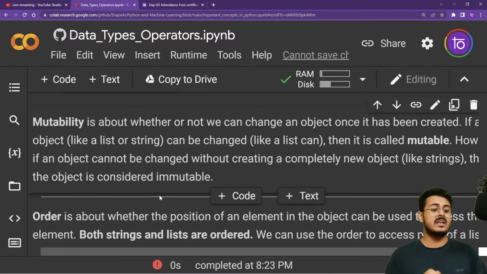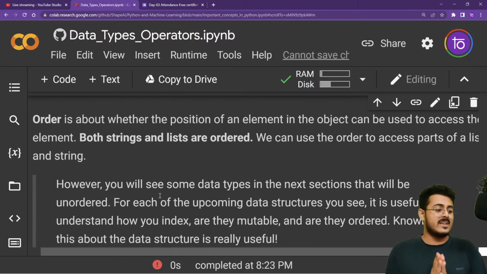Mutability is about whether or not we can change an object once it has been created. If an object like a list can be changed, just like we have seen that we are able to modify a list, then it's called mutable. Whereas if an object cannot be changed, just like we have seen that strings cannot be modified, then that is called an immutable object.